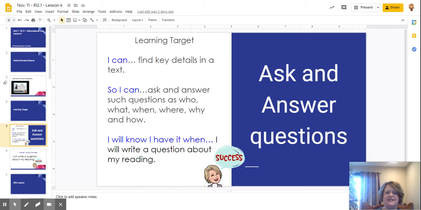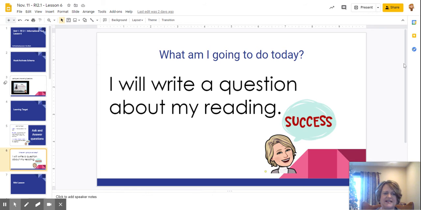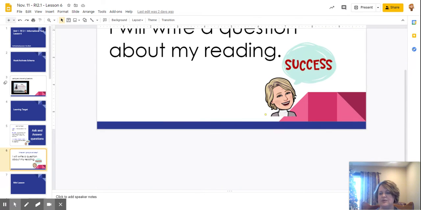So let's take a look at our learning target. It says, I can find key details in a text. And we have been talking all week about key details are just the important parts that I find in the text. So I can answer and ask questions such as who, what, when, where, why, and how. I will know I have it when I will write a question about my reading. So today is not just answering questions, but in order to be successful today, you are going to ask a question and write a question. And I'm going to lead you through that process a little bit. And that's just what our success slide says. To be successful today, we need to write a question